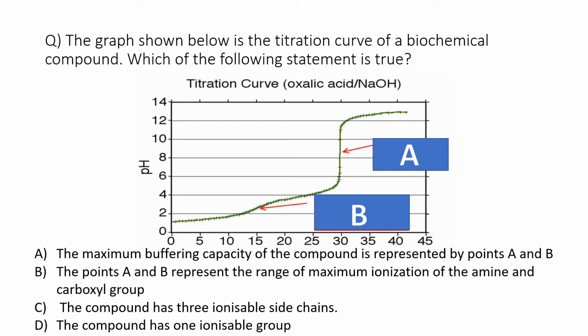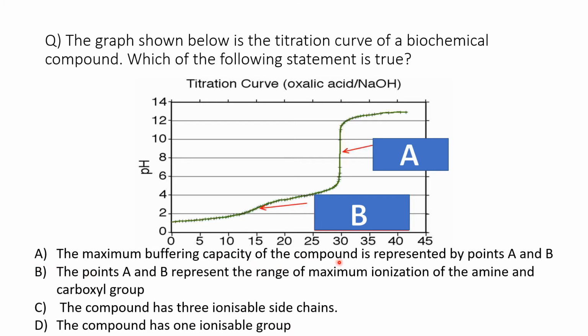Next question, the graph shown below is a titration curve of a biochemical compound. Which of the following statements is true? You can see the points A and B. First option, the maximum buffering capacity of the compound is represented by points A and B. Second option, the points A and B represent the range of maximum ionization of the amine and carboxyl group. Option C, the compound has 3 ionizable side chains. Option D, the compound has 1 ionizable group. So here the answer is A.